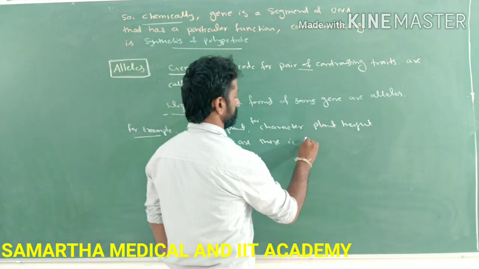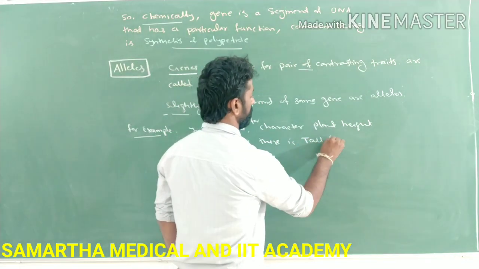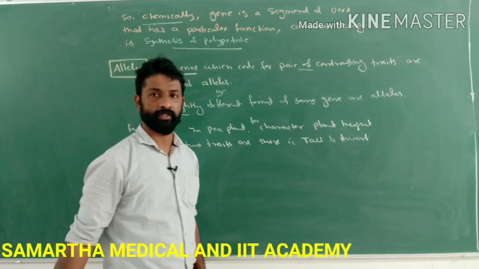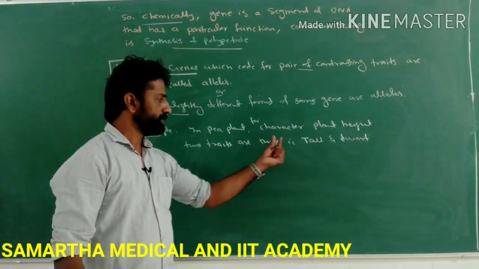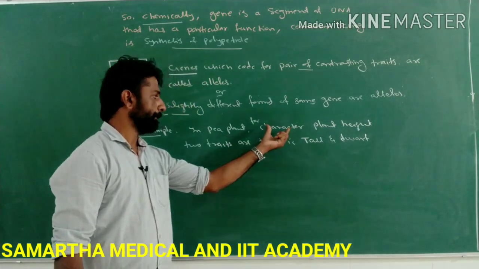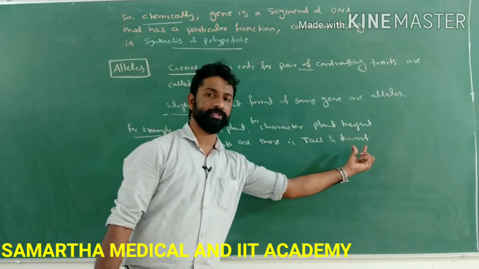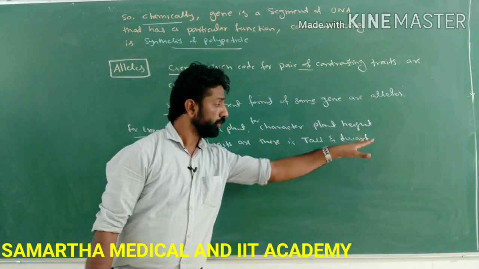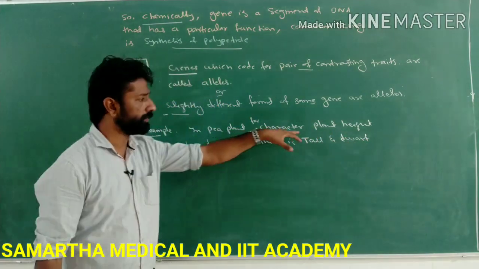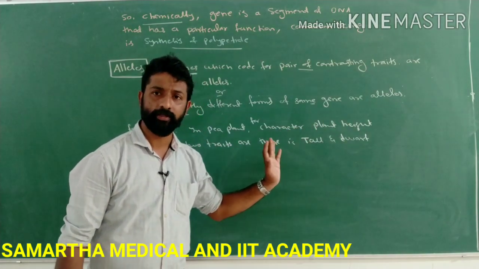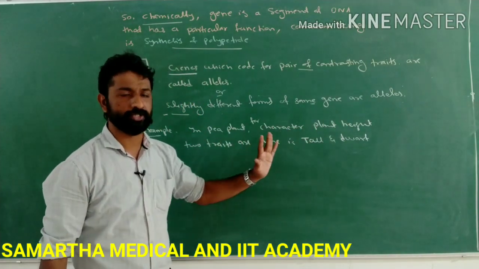Tall and dwarf. Here, the gene coding for the tallness of the plant and the gene coding for the dwarfness of the plant are both coding for the same character, plant height. Both are the same gene, but slightly different from each other.